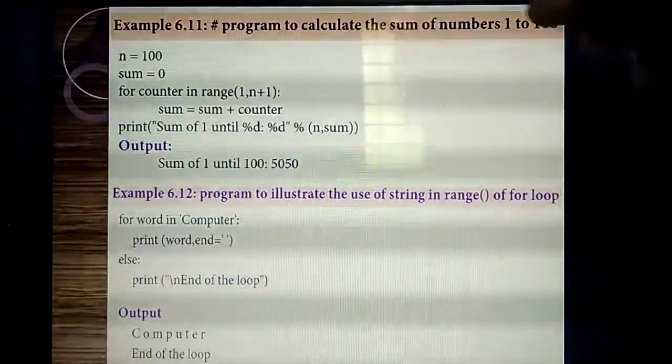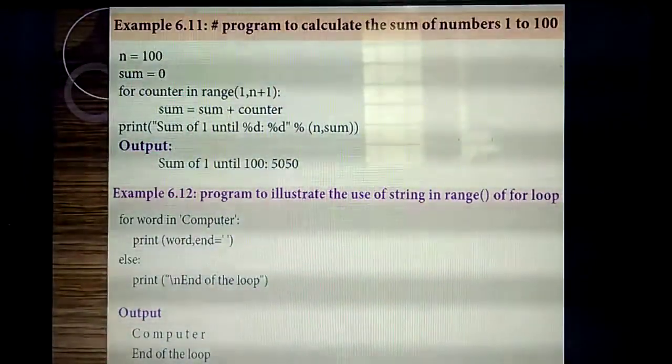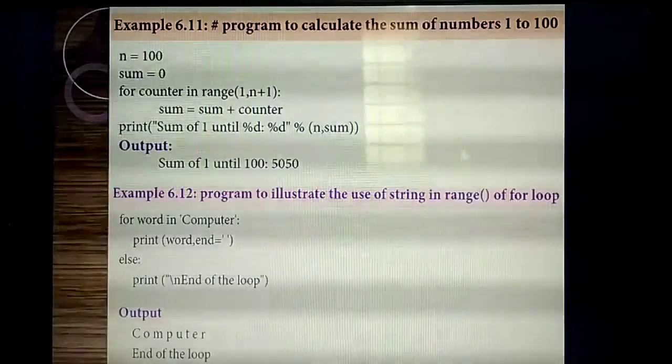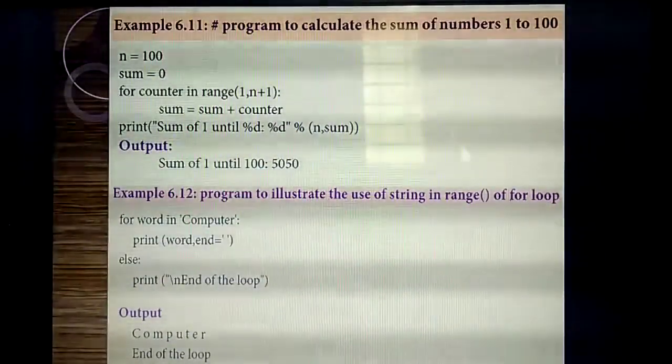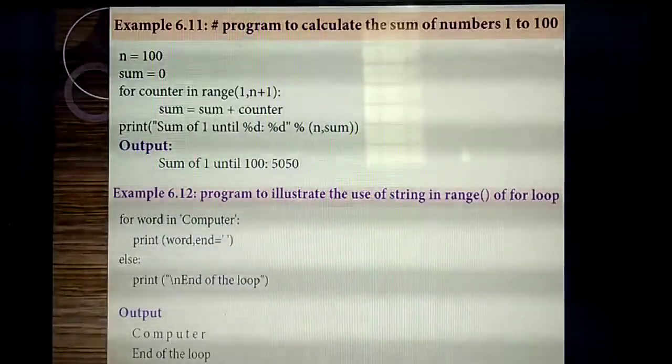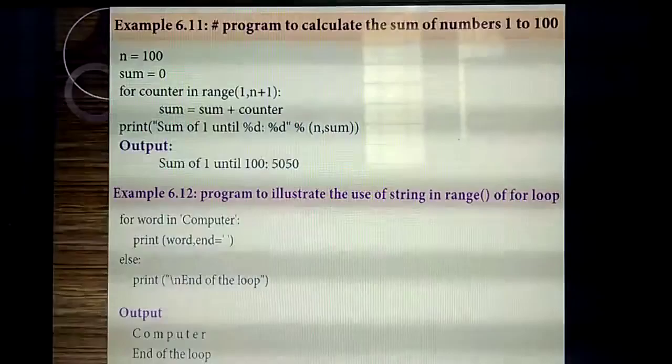For that I am giving one variable, n equal to 100. That means 100 times, you are going to calculate 1 to 100. So n equal to 100, that's the initial value I am giving.